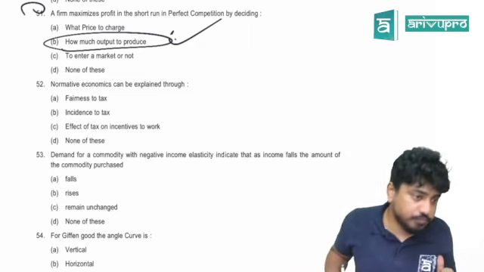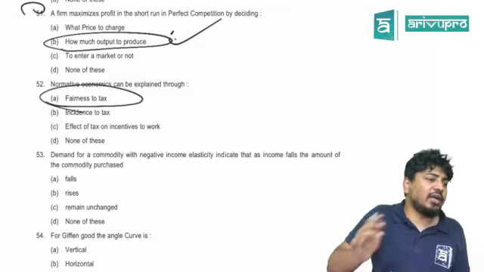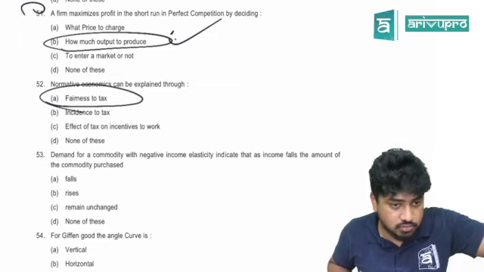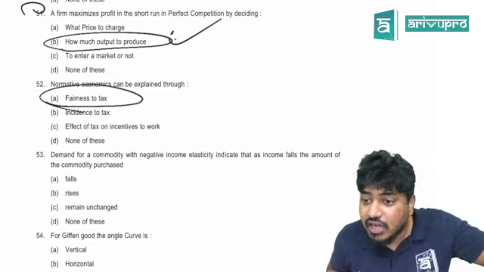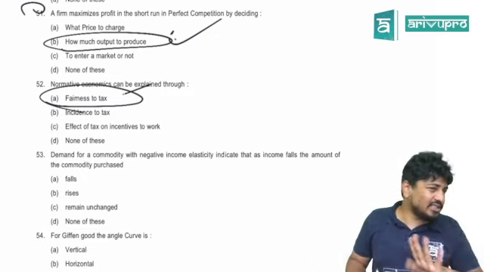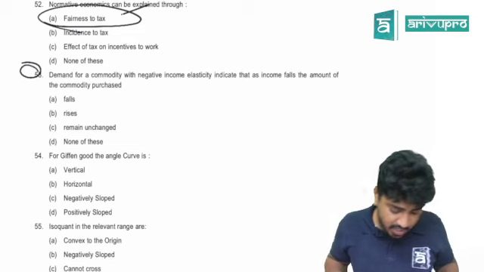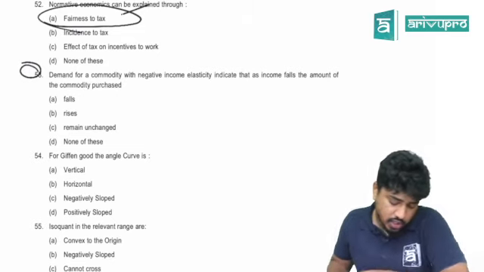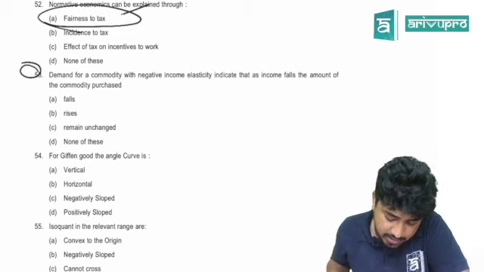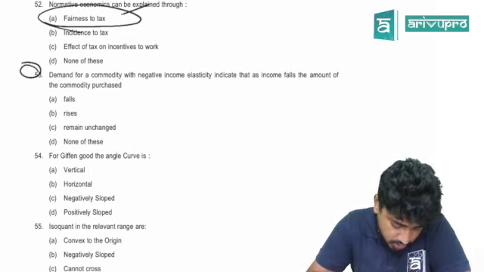52. Normative economics can be explained through what? Answer is fairness to tax. I told you normative involves some, what to say, welfare. Correct? It includes welfare consideration into normative. Right? Fairness to tax is a good example for that. Done.